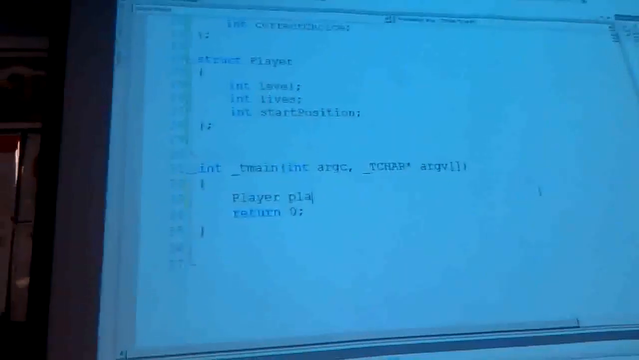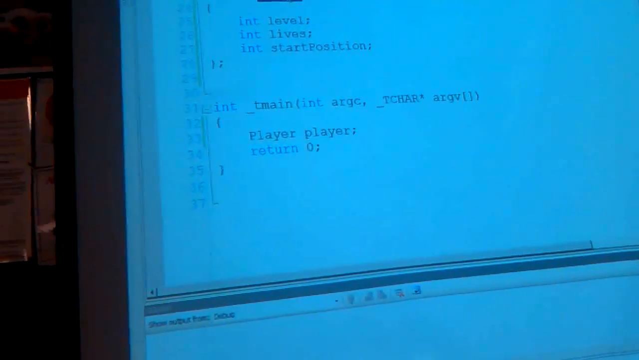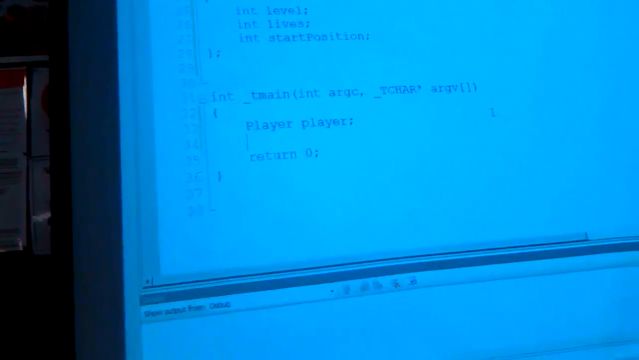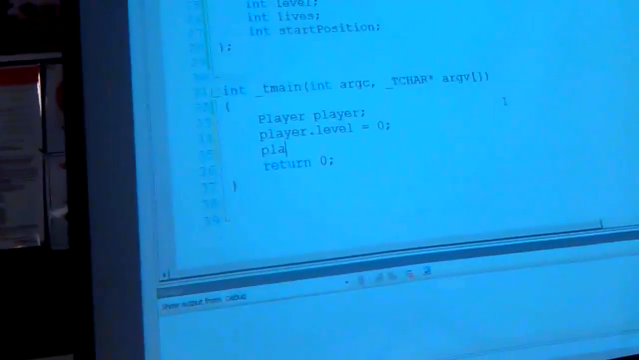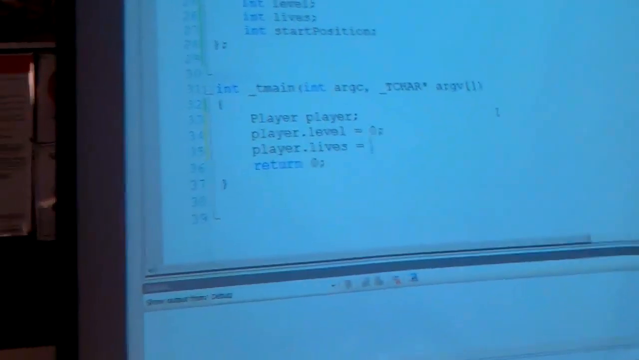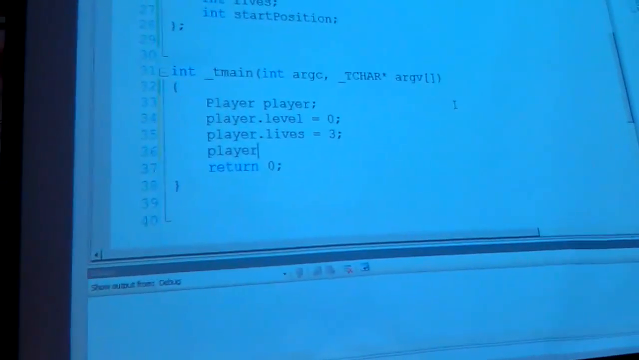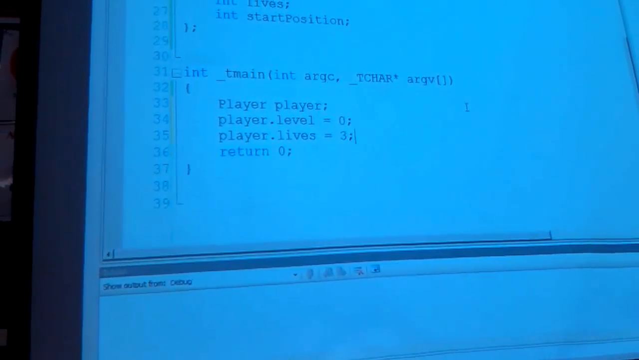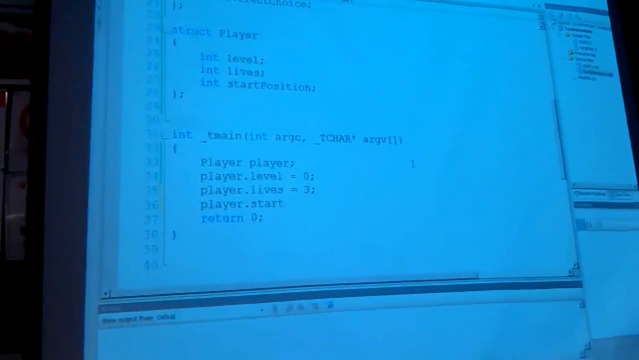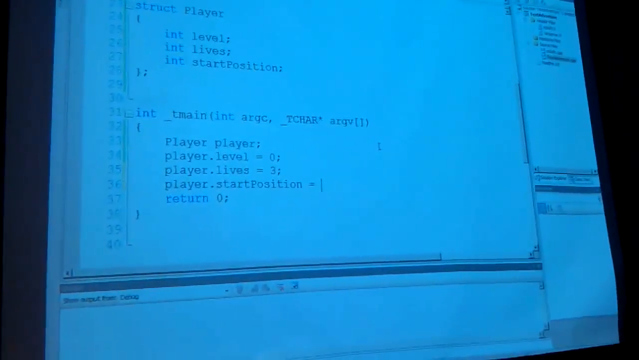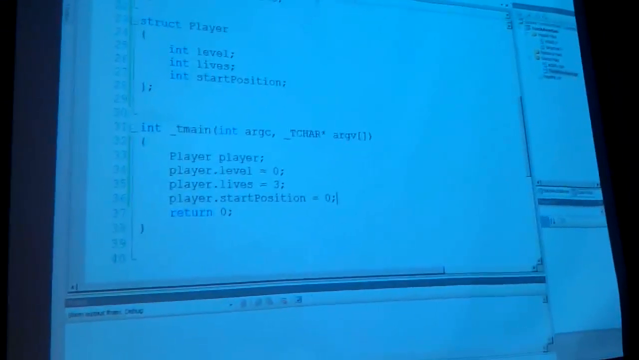So, player. Create one of these guys. What should his level start as? 0. Good call. How many lives should we get? 3. Keep it classic. And what start position should he go to? We didn't decide on that. Which location is this one? Oh, no, I didn't leave a number. I'll just say 0 for now. We'll change it later. Let me make sure I don't have any errors.